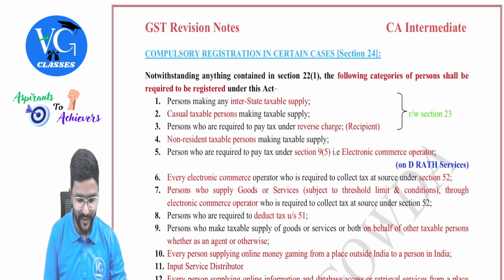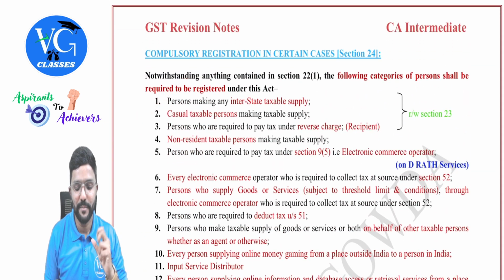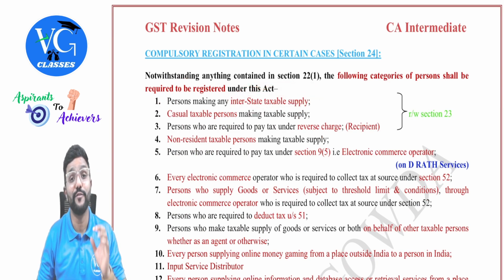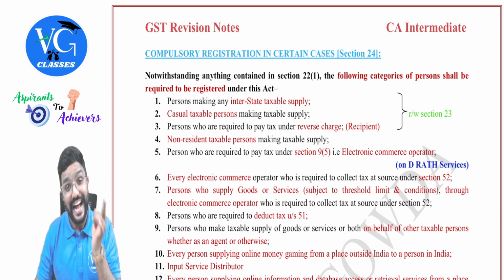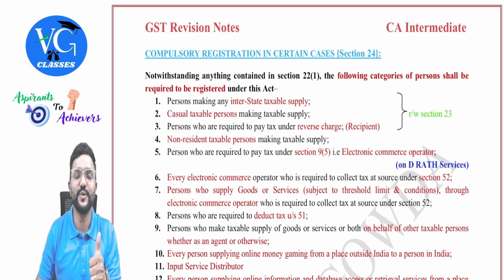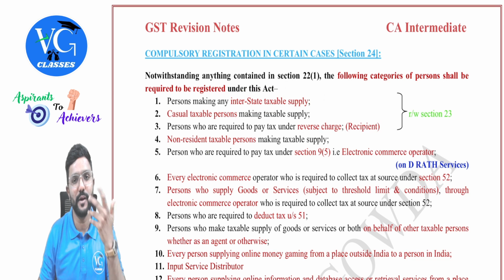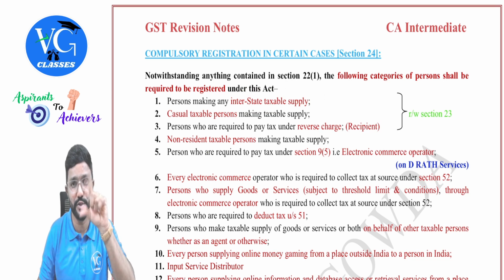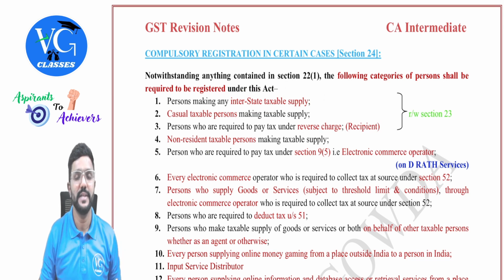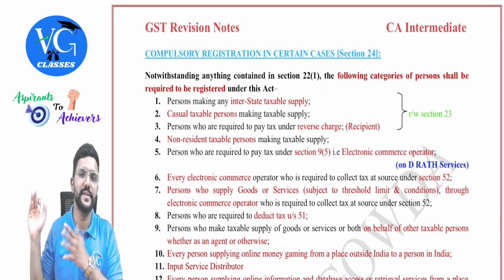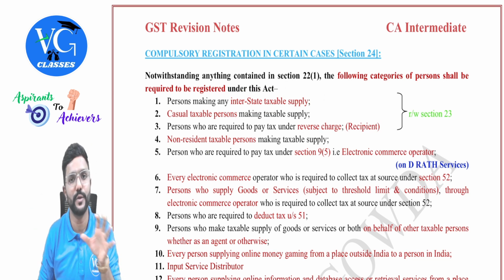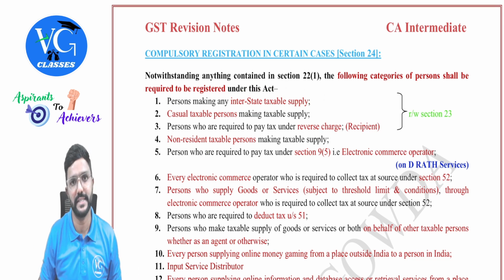So after studying all this, if I go back to section 24 and understand, it is like this. The first point is a person making interstate taxable supply of goods only, but other than notified handicraft goods and the goods which are predominantly made by hand by craftsmen. So if any other goods are supplied outside the state other than these two, the supplier has to take compulsory registration. Sir, what about services? For any services up to 20 lakh or 10 lakh, no registration. If it is more than 20 or 10 lakh, they have to get registered.